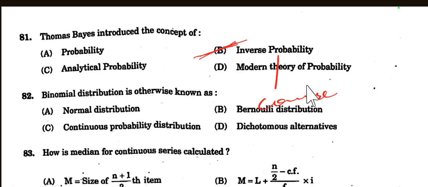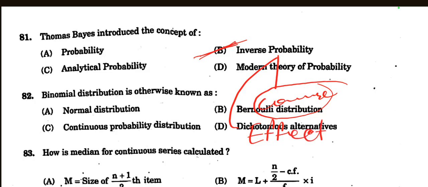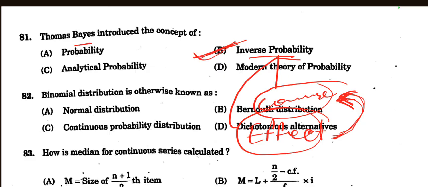In all other probabilities, the cause is given and we have to find its effect, but inverse probability says the effect is given and we have to find out the main cause. So it is called inverse. This concept was given by Bayes. So option B is the right choice.